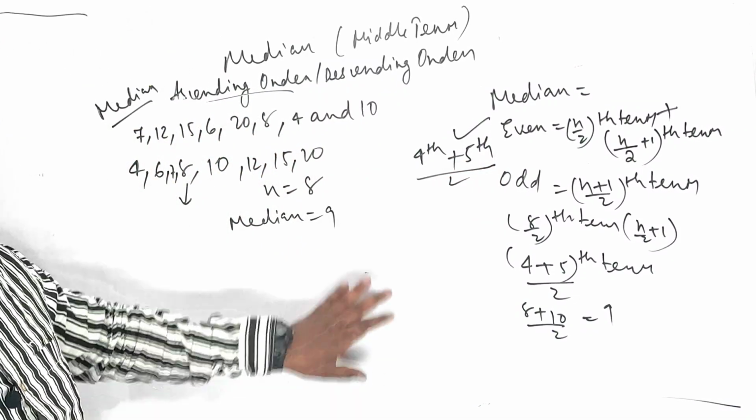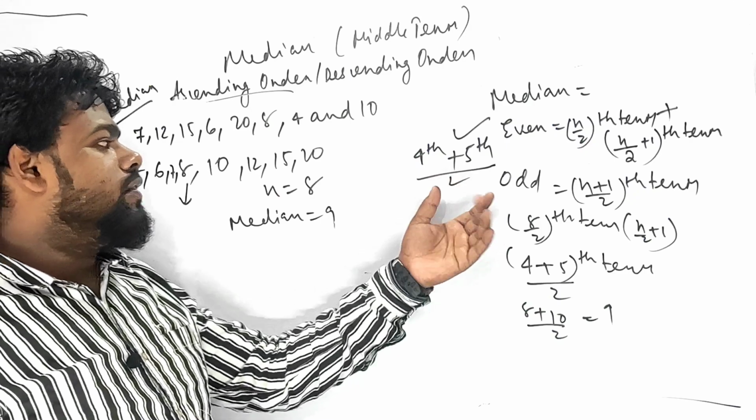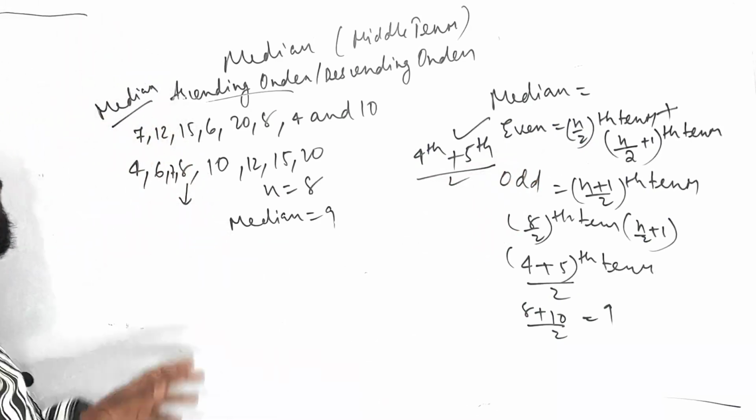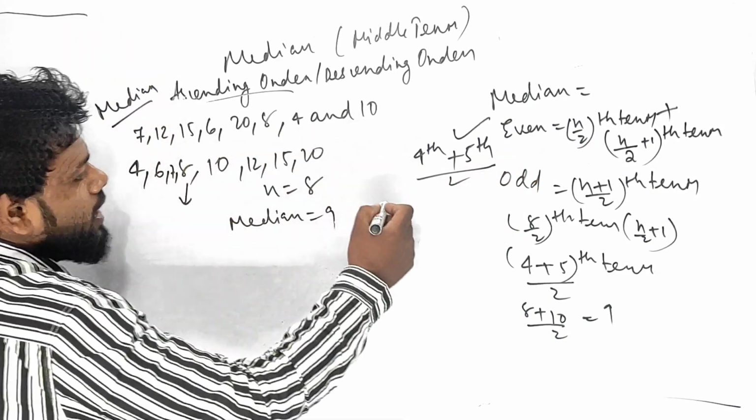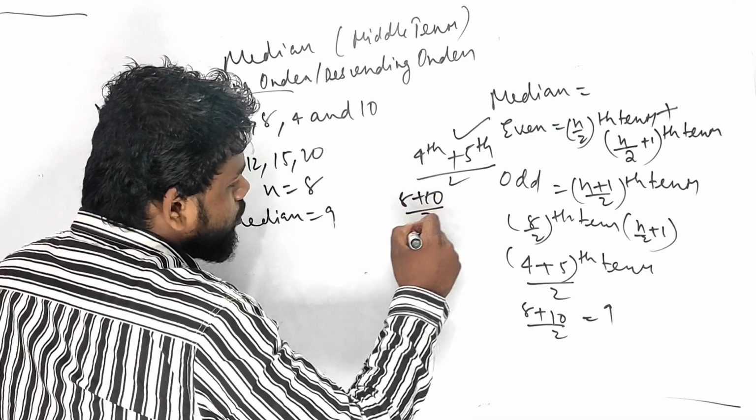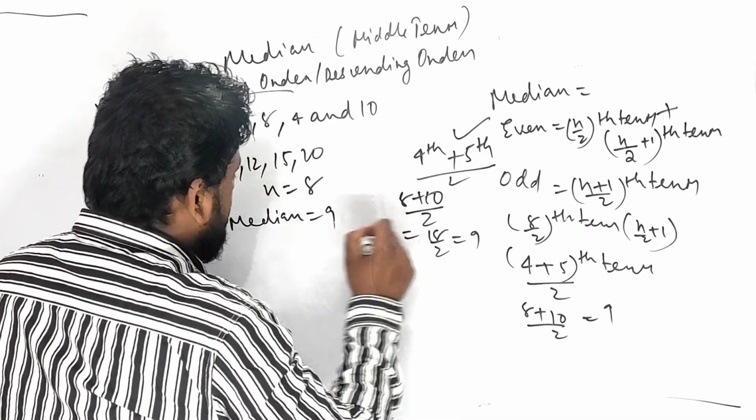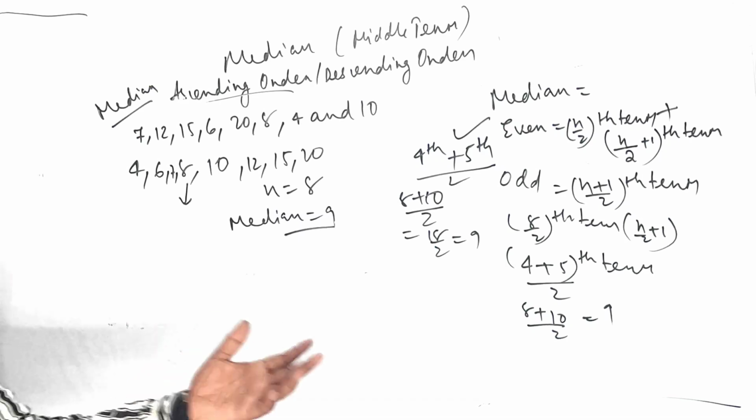Then after that, what are you going to do? You have to take the 4th term and the 5th term, divided by 2. You have seen the 4th term, count 1 2 3 4, 8 plus 10 divided by 2, 18 divided by 2, which is 9. The median is 9. Is it clear, everyone? Let us take